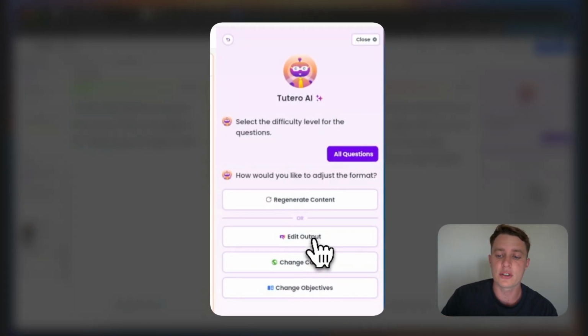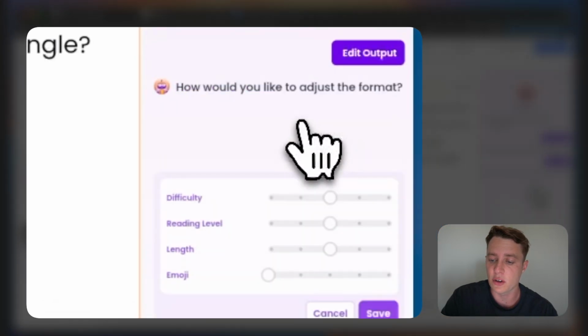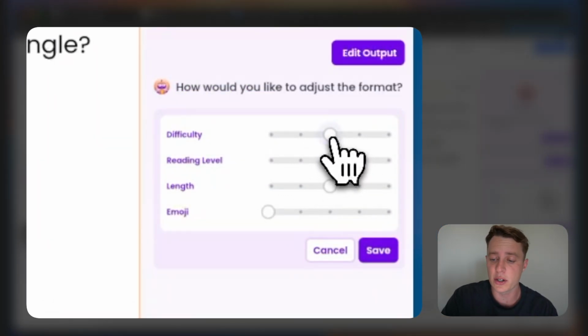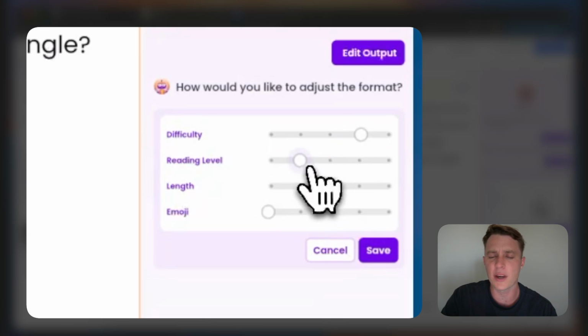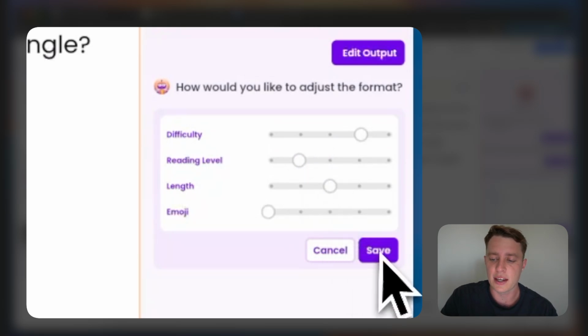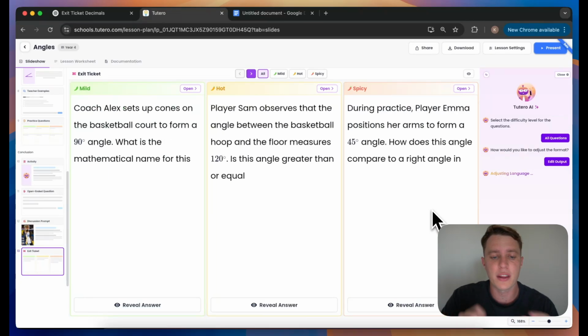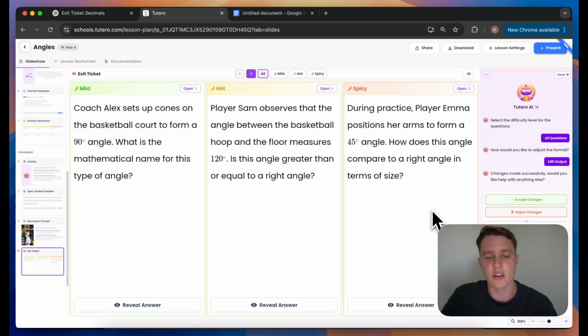And you'll then have a few sliders here that you can make adjustments with. So I might want to increase the difficulty of the questions, maybe a more basic reading level so they're not as long. You'll click the save button here, and Tutero will essentially rewrite those questions for you. So rather than typing in a request box, we're using those sliders, and then our adjustments will be made. And there you have it. In just a few seconds, we have differentiated exit tickets.